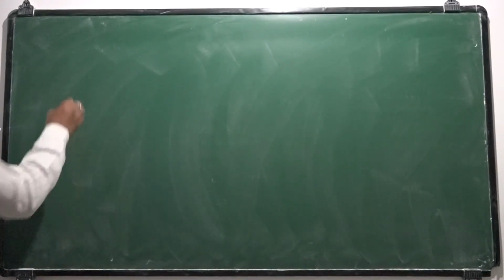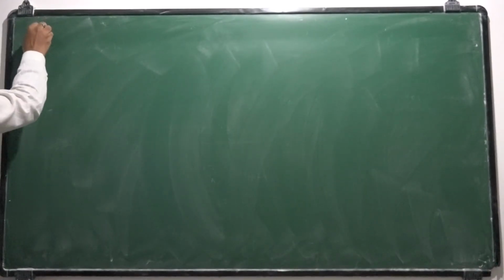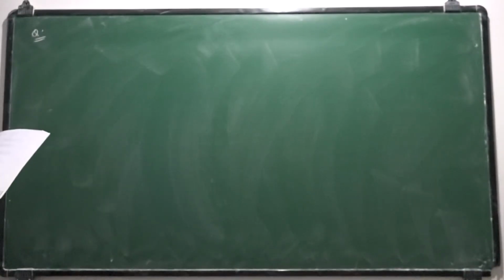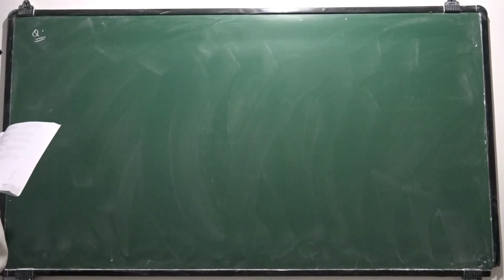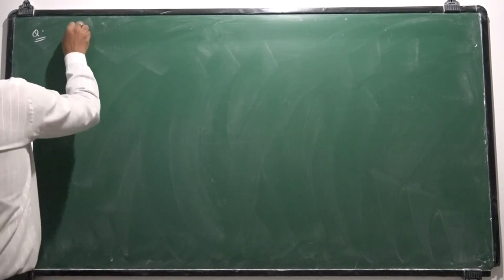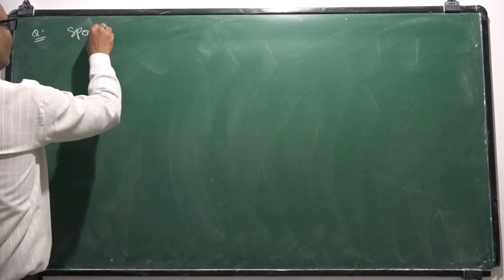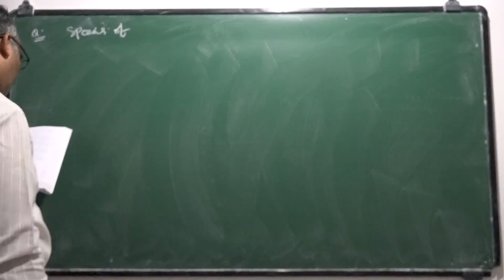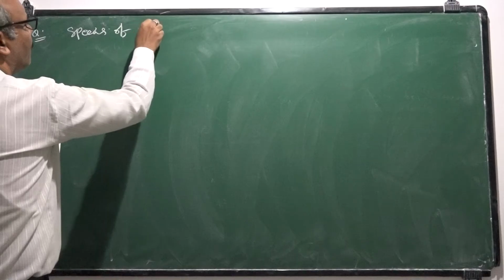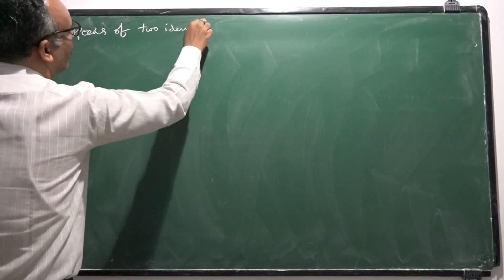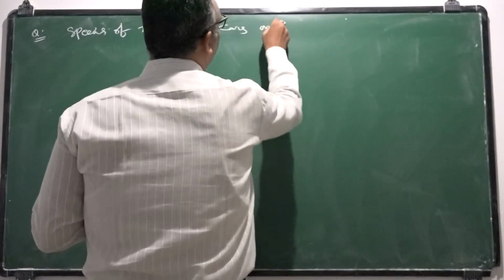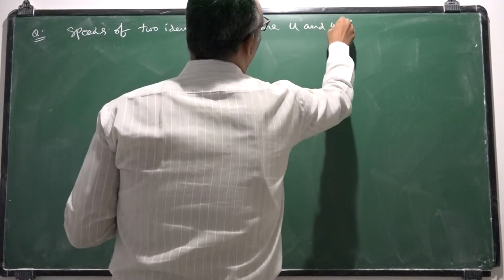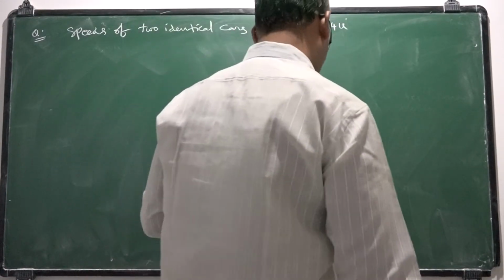So this question, it is telling that speeds of two identical cars are u and 4u at a specific instant.